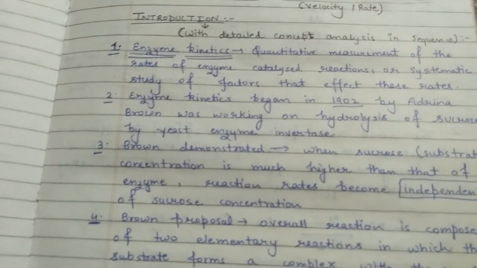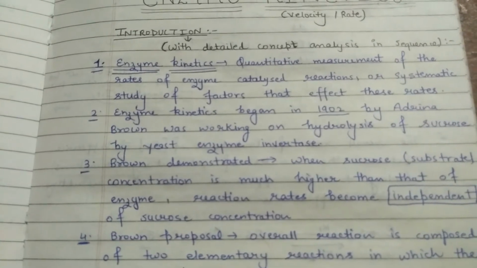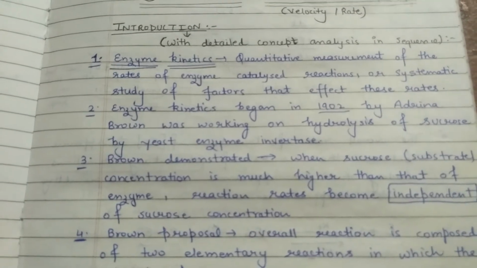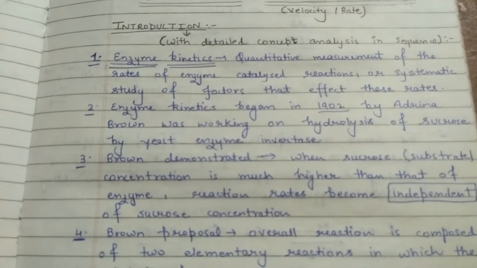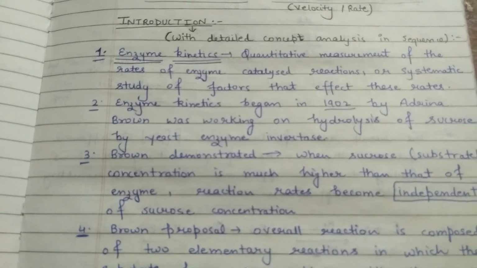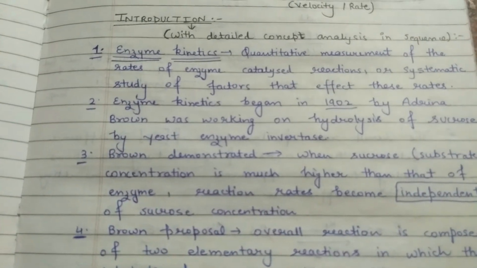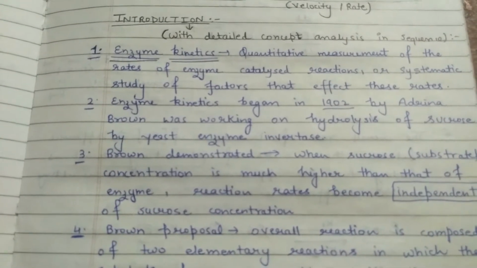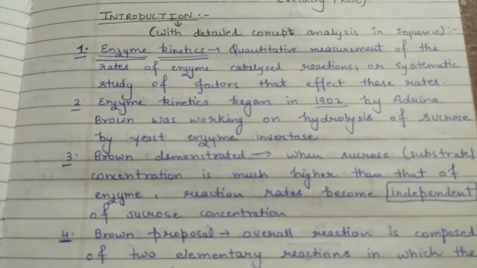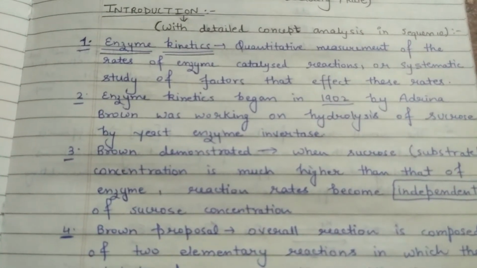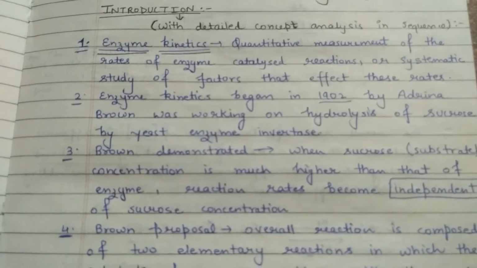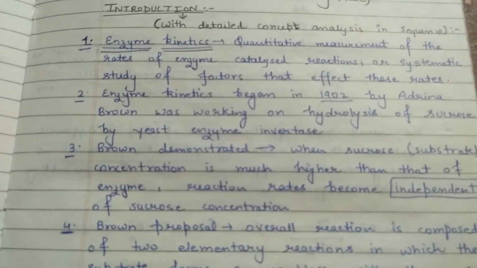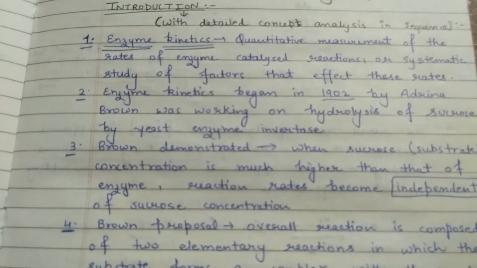तब उसने एक चीज़ देखी, then she found that if she is adding more concentration of any substrate, that is, if she is adding more and more sucrose in her reaction, then there is no function of enzyme now, because although she was enhancing the reaction of invertase and substrate, that is the sucrose, no more extra product is formed now, because there is a limit of product formation. When she was starting with the enzyme invertase and doing the reaction with sucrose, she thought that if she is using sucrose in a limited amount, then product will be formed in a limited amount.